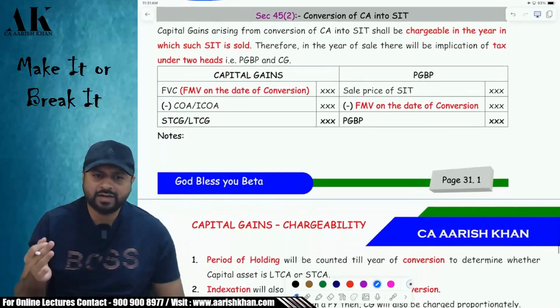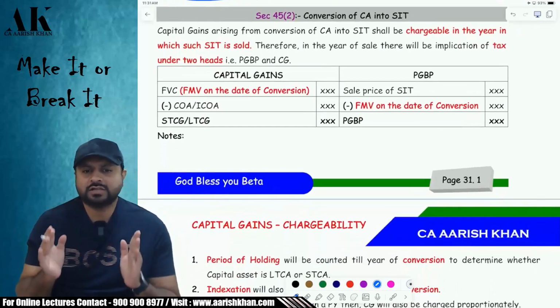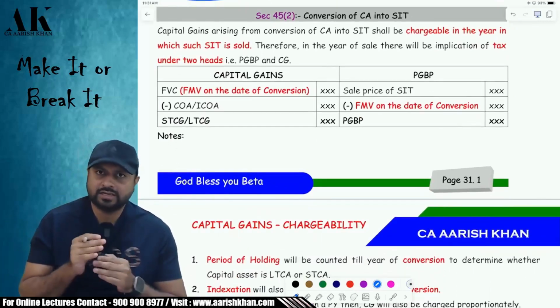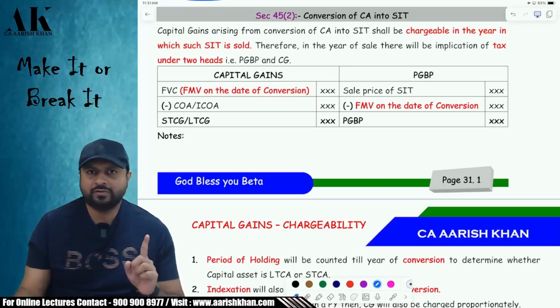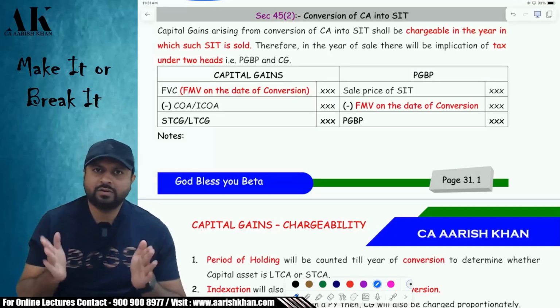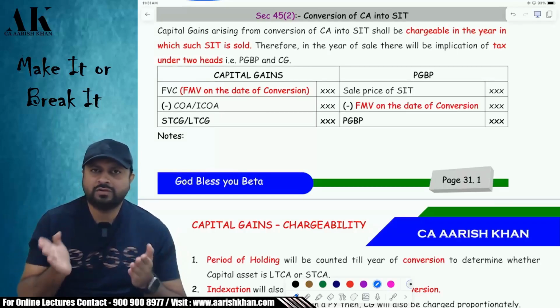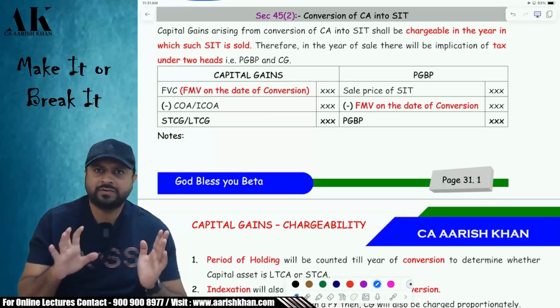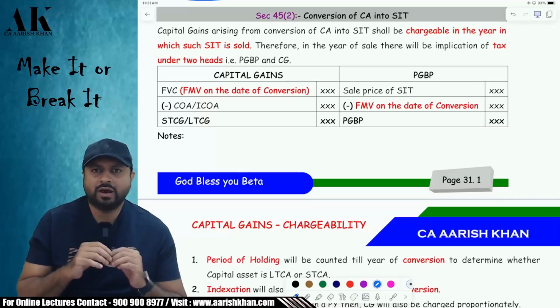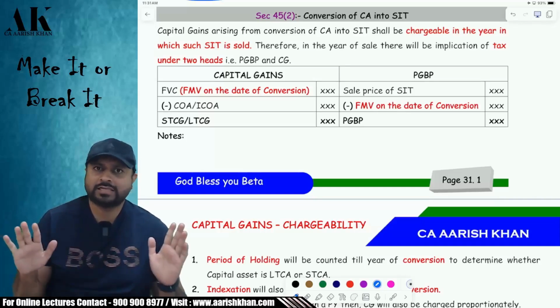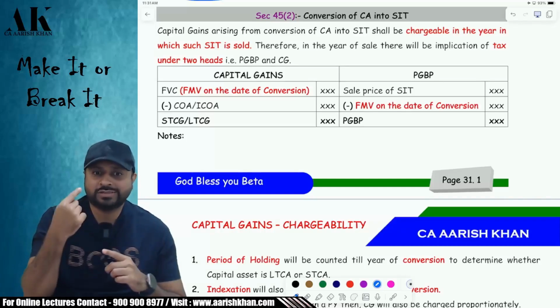Okay. Next one, the second charging section, conversion of capital asset into stock in trade. Sir, when will the tax be charged? Listen carefully. You bought the capital asset for 10 lakh rupees, then you convert that into stock in trade. On the date of conversion, the market value is 15 lakh rupees. Now, when you convert, we will not take the tax. We will take the tax on the date on which you sell the SIT.